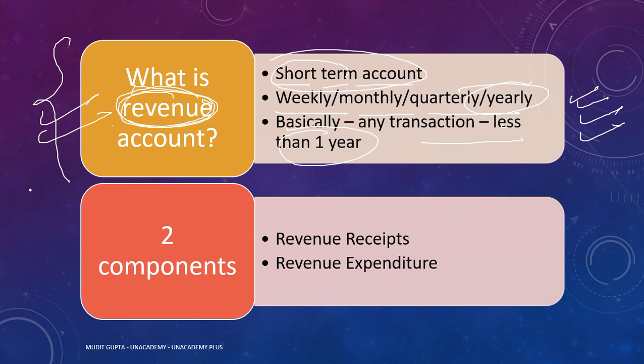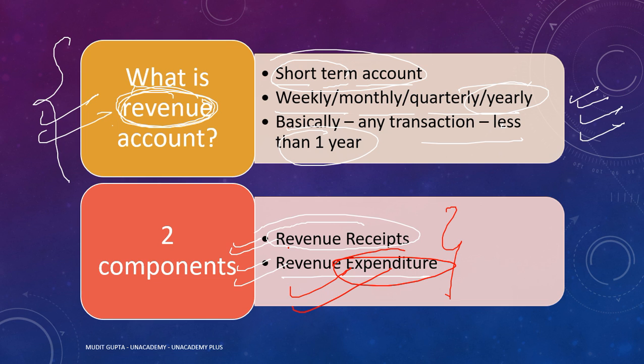Now, revenue transactions are of two types: revenue receipts and revenue expenditure. मतलब कि हो सकता है कि पैसा आपको मिल रहा हो. If you are getting the money, अगर आपको शॉर्ट टर्म में पैसा मिल रहा है, that is known as revenue receipt. उस चीज को हम कहते हैं रेवेन्यू रिसिप्ट. And if you are spending the money in the short term, that is known as revenue expenditure. अगर पैसा आ रहा है तो रिसिप्ट, अगर पैसा बाहर जा रहा है तो एक्सपेंडिचर.